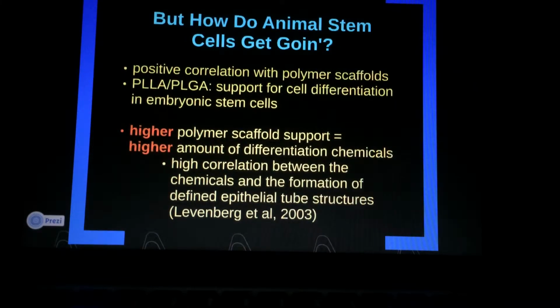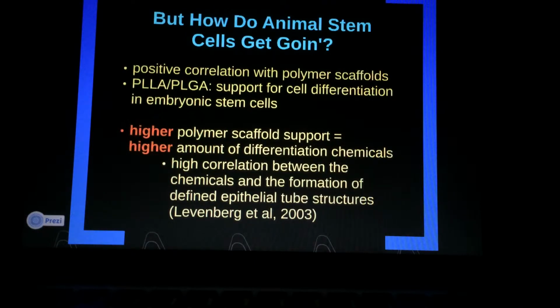Research has also been conducted to determine why stem cells begin to differentiate into their desired cell type. A research team led by Dr. Shulamit Levenberg studied how the differentiation and division of a human embryonic cell can be promoted using biodegradable polymer scaffolds that provide structure and support for the cells as they grow. Their research found a positive correlation between the polymer scaffolds and the strength and desired differentiation of the cells.